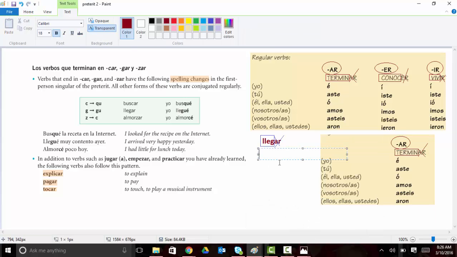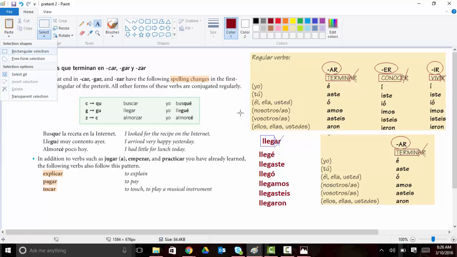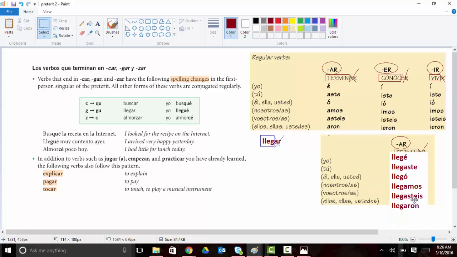Okay, so if I start conjugating it out, here are my AR endings. If I don't do anything to it, this is what I would have: llegé, llegaste, llegó, llegamos, llegasteis, llegaron. Okay? So if I followed the rules for a regular verb, this is what I would have. Again, I would have a problem because G next to